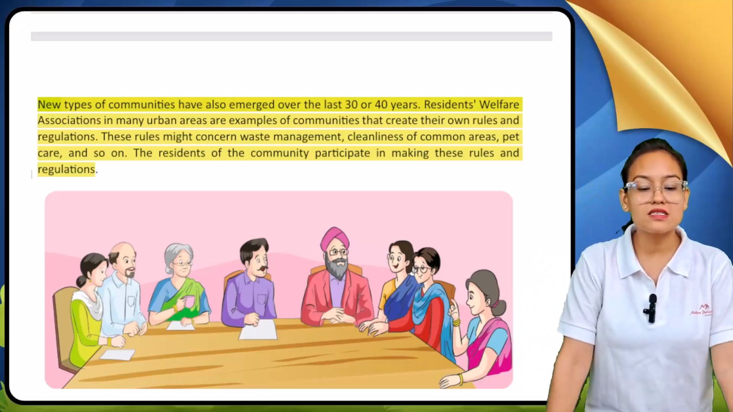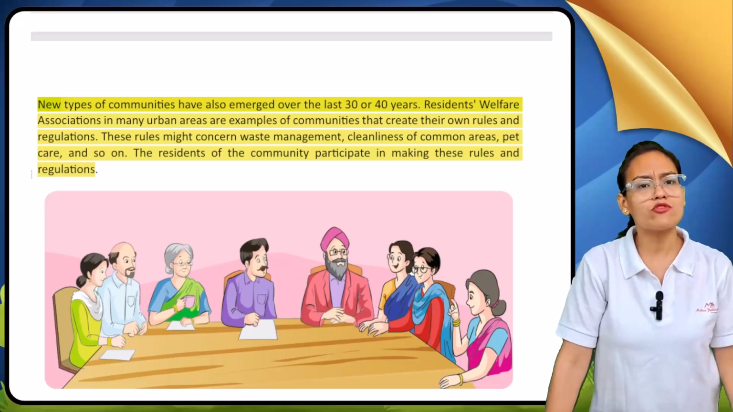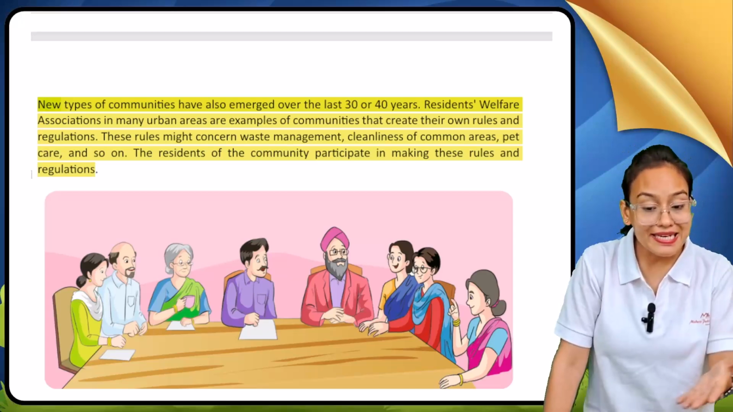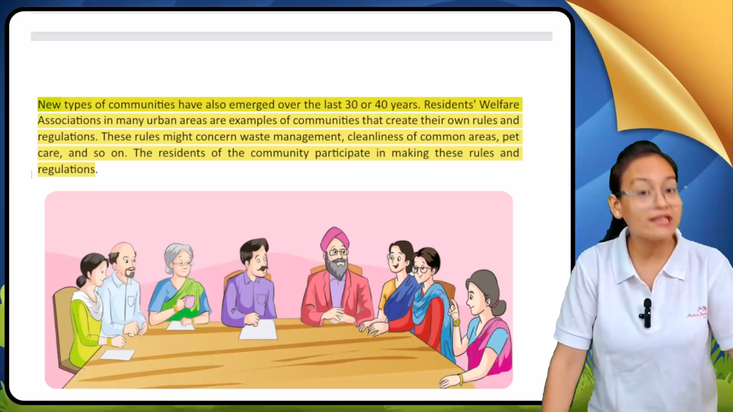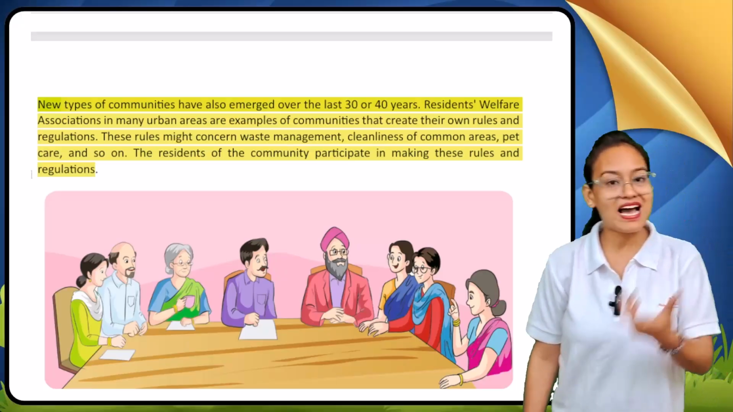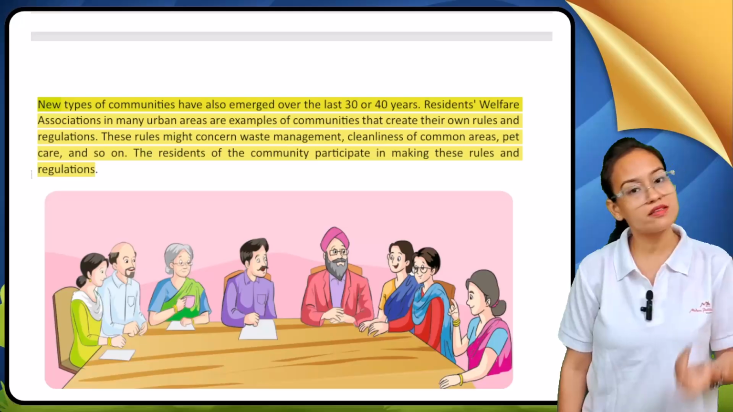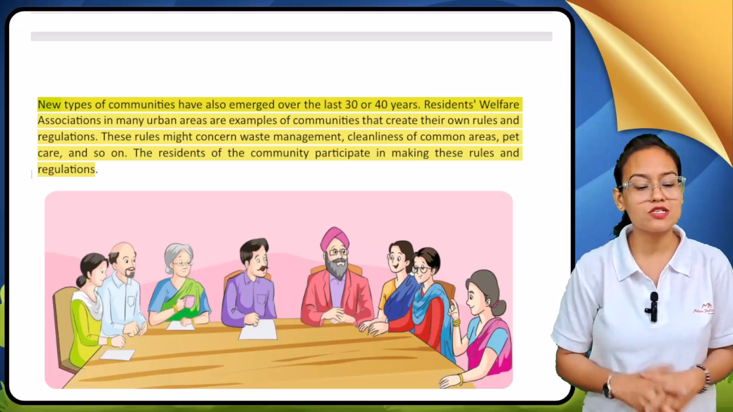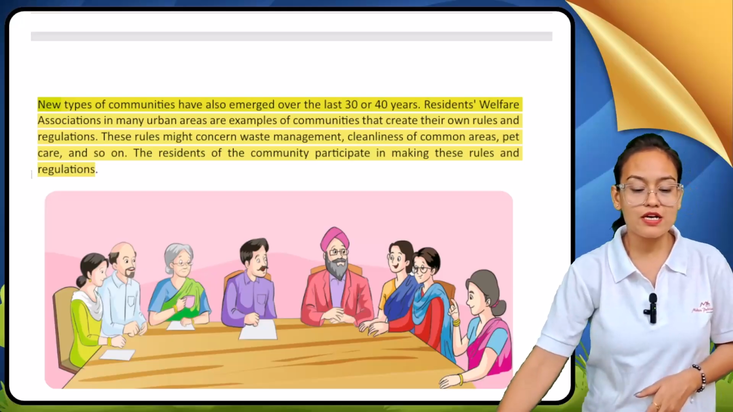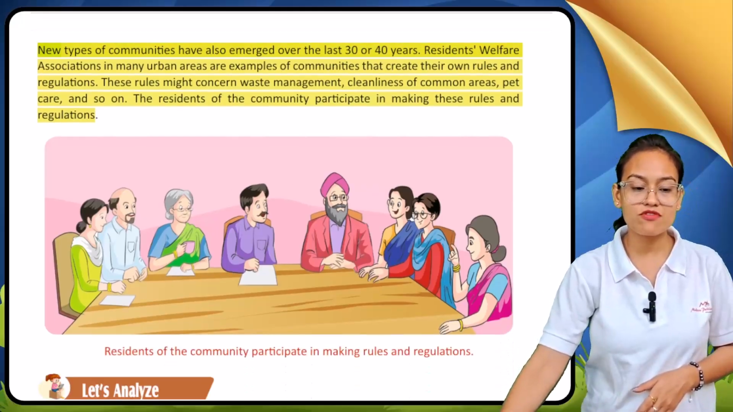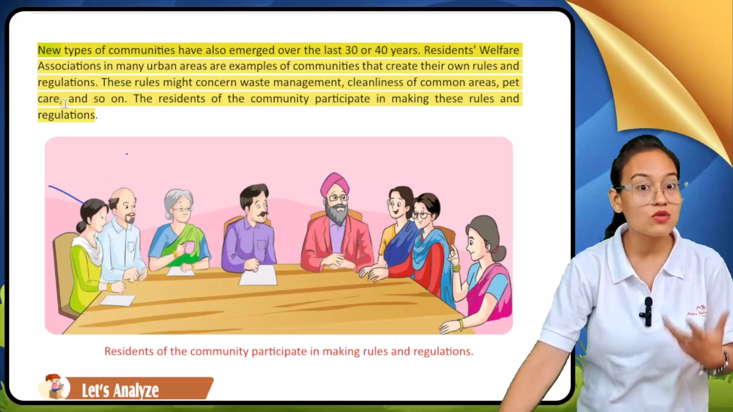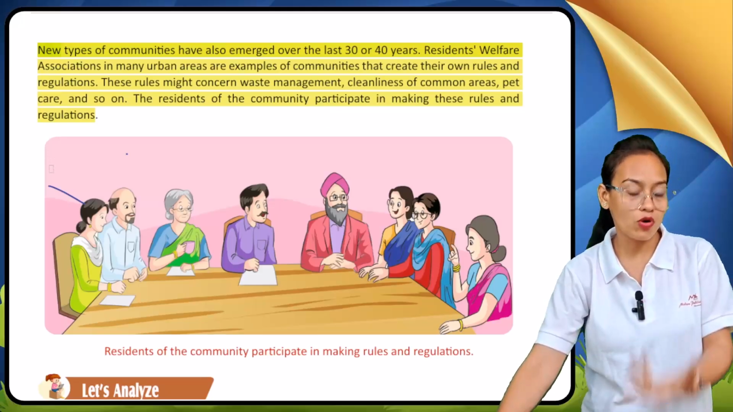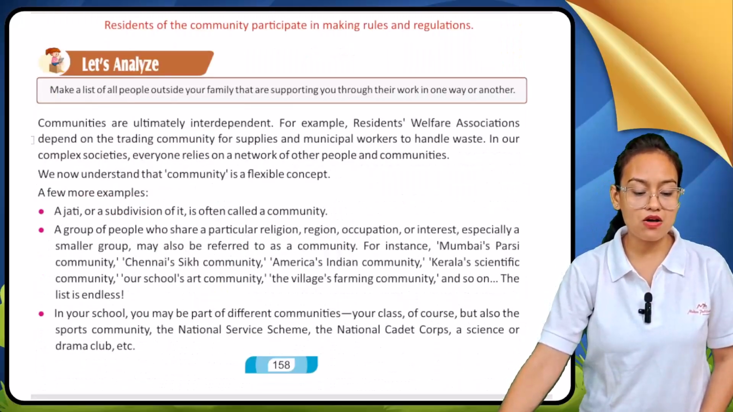These rules might concern waste management, cleanliness of the area, and, if they have a pet, taking care of their pets, and so on. The residents of the society participate in making these rules and regulations. Here you can see a picture taken from a resident welfare association. Many people are present and discussing the rules and regulations they have to follow in their society. Now, communities are ultimately interdependent.